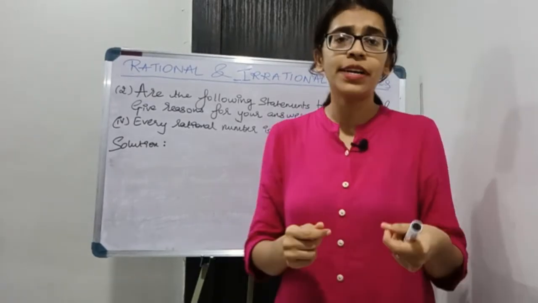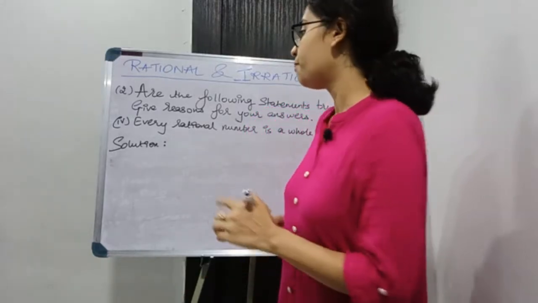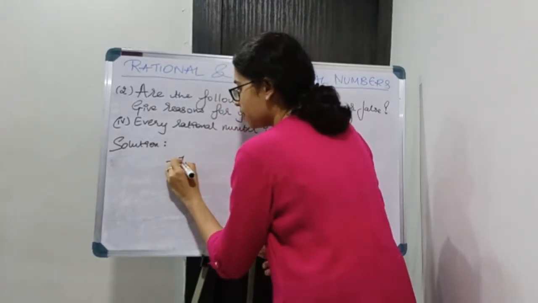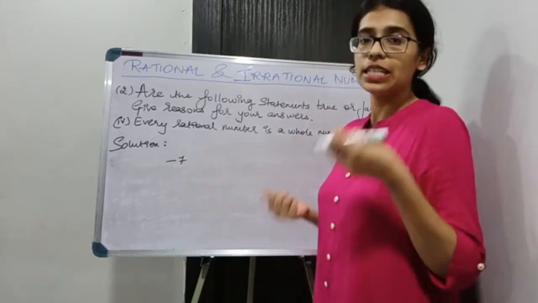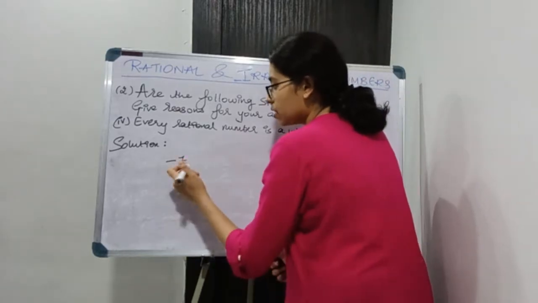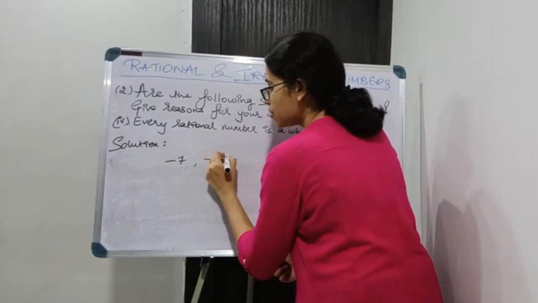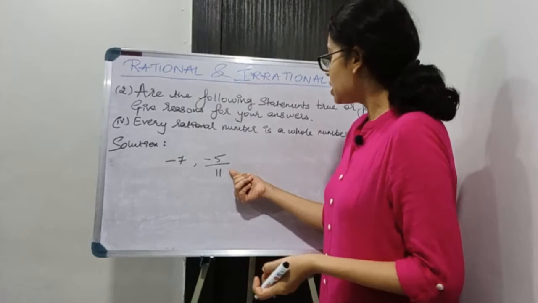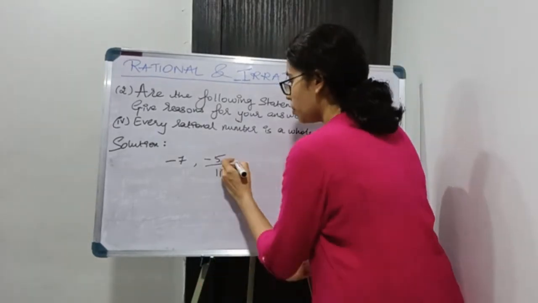So let us consider a few examples which are rational numbers but are not whole numbers. So starting with a negative number. Is minus 7 a whole number? No, it is not a whole number, but yes, it is a rational number. I can write it as minus 7 upon 1, which is satisfying the condition of being a rational number. Considering another number, say minus 5 by 11. Now the answer is going to be in a decimal form. Is it present in the set of whole numbers? No, it is not present in the set of whole numbers.